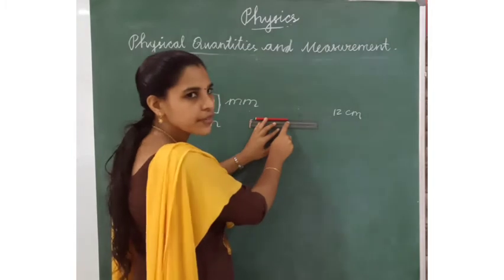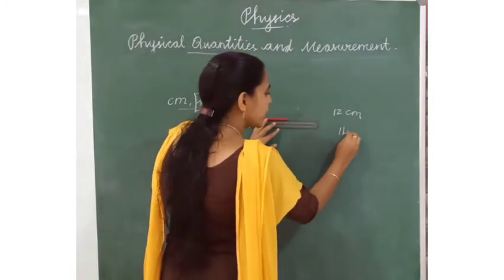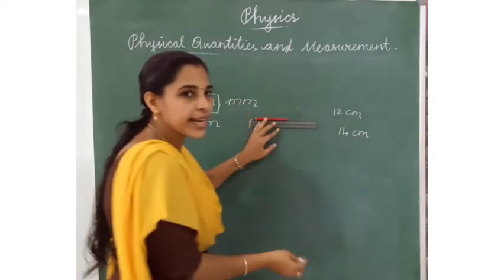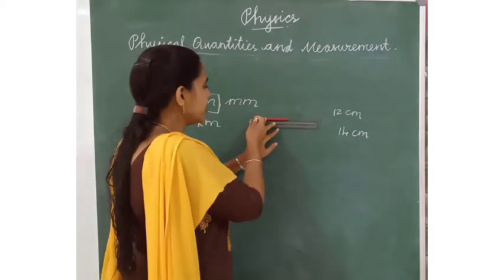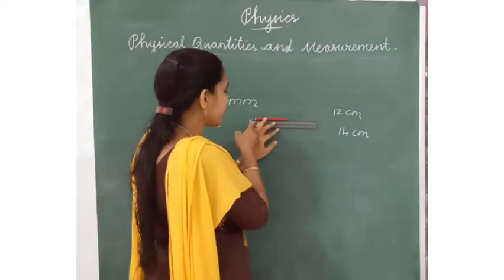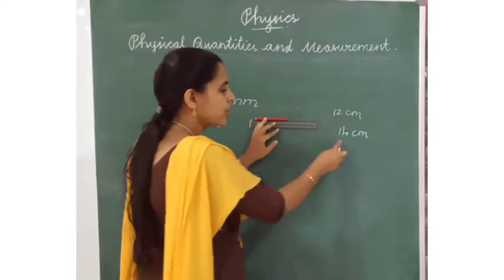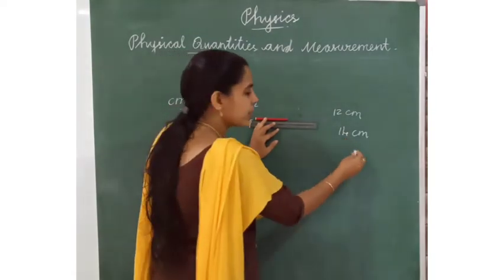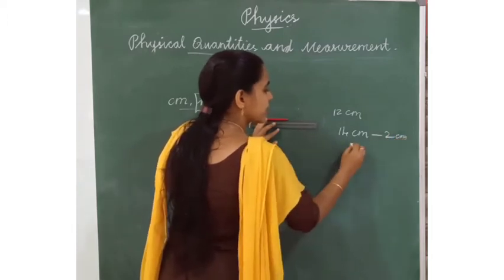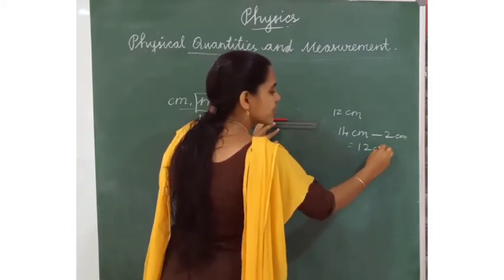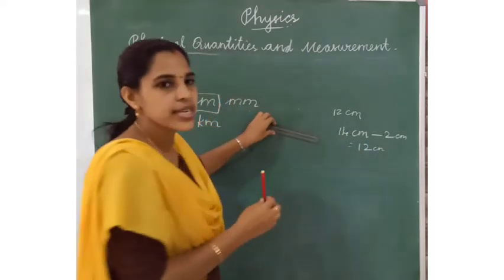Up to 14 will be there. Okay, up to 14. So when we take the correct reading, we have to subtract the number from the reading. Here we have taken from 2, so we have to subtract the number 2. Okay, 2 centimeter. We will get the answer as 12 centimeter. Okay, this is the second rule.